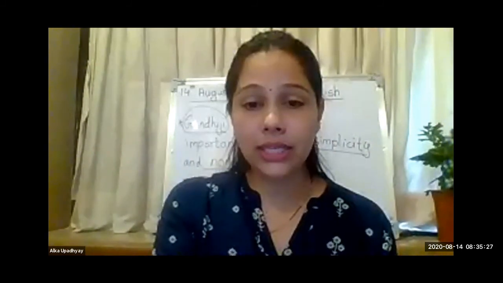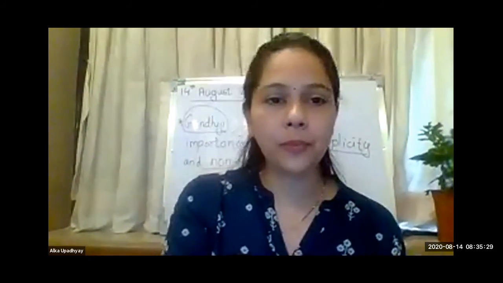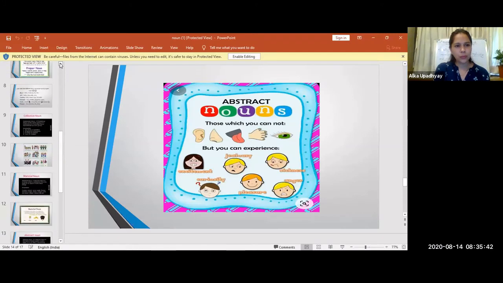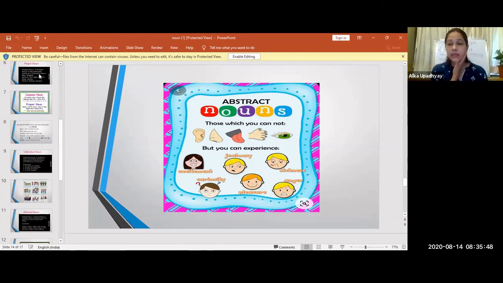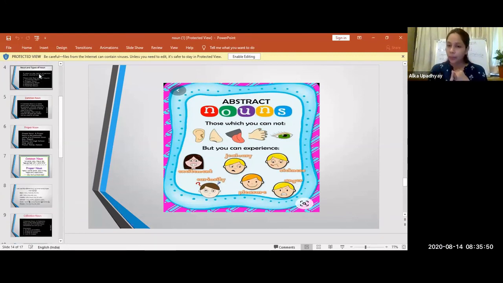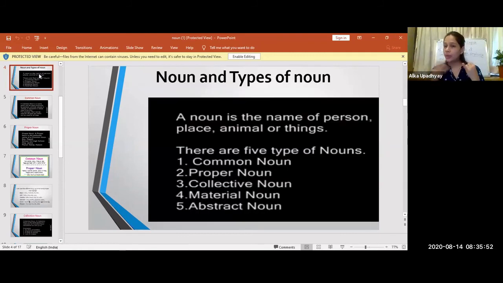Let us see what are these 5 types once again. So which are the 5 types of noun? Common noun shows a common group of people or anything.